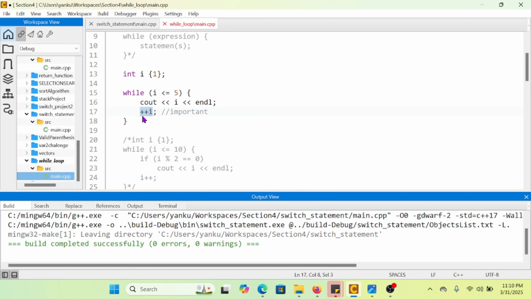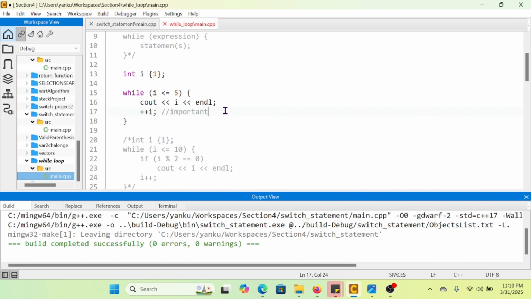This is really important for a while loop. You always have to add that increment process at the end. So this should display the numbers moving from 1 to 5.